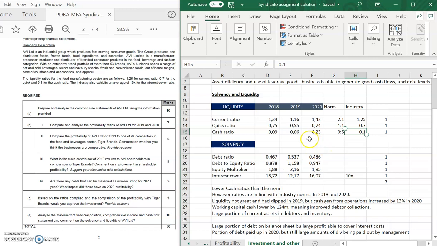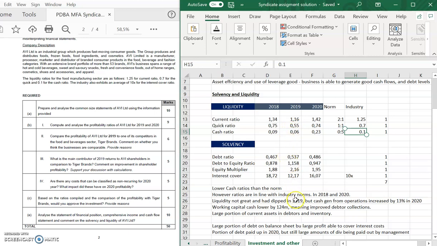Okay? If you look at the cash ratios, your cash ratio is usually lower than the norm. However, in 2020, you were above the industry norm of 0.1, which means you had quite a few cash resources come through in the 2020 year. Okay, if you look at the other ratios of 1.25, here your current ratio had dipped in 2019, but it's recovered, so you're within the industry norm.